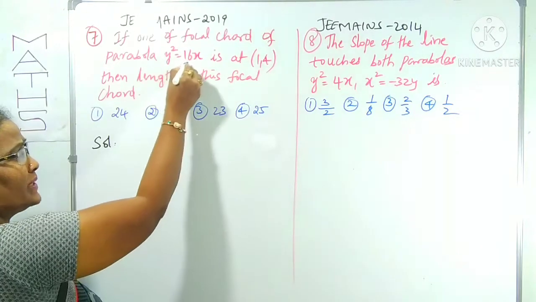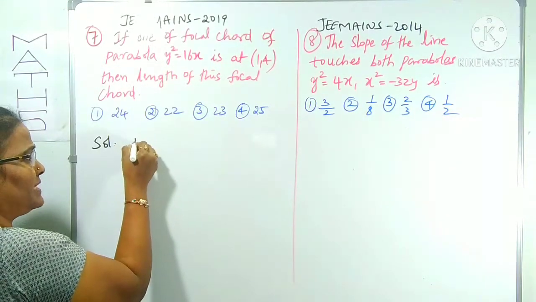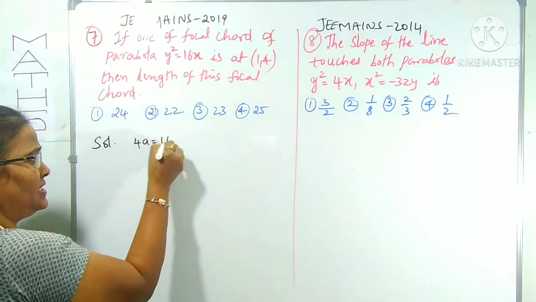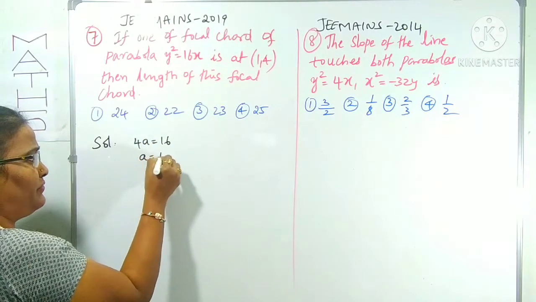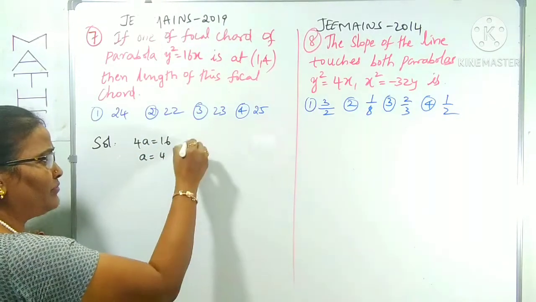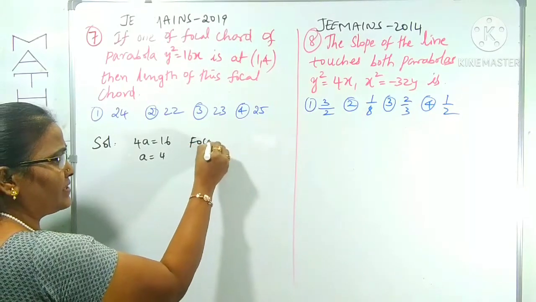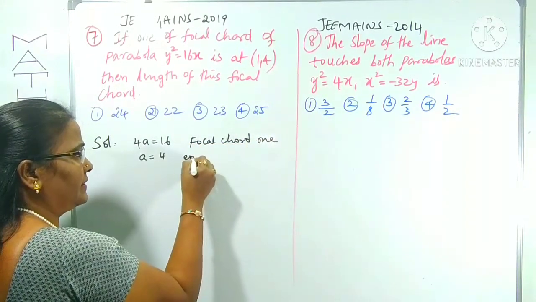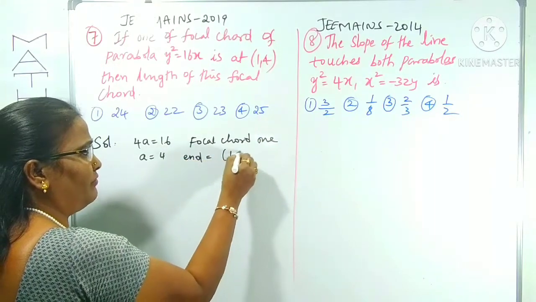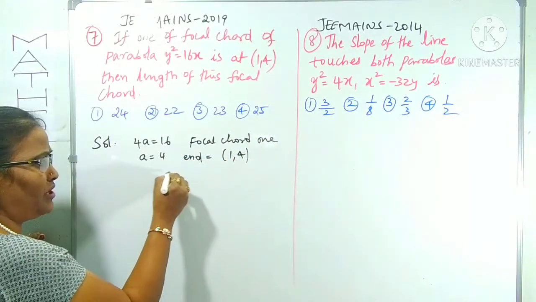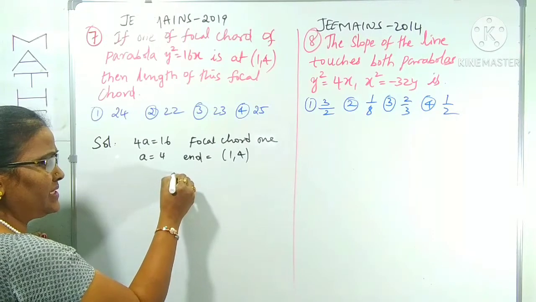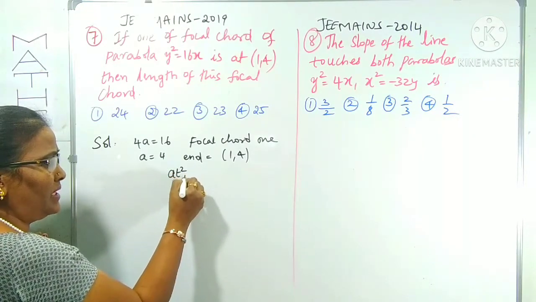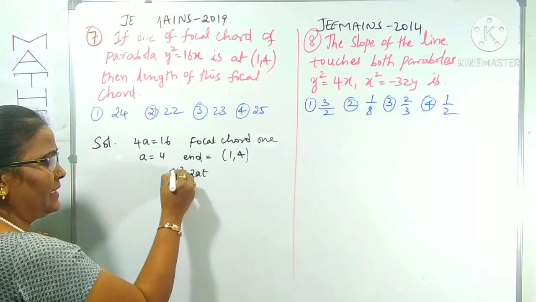What is the given parabola? Y square is equal to 16x means 4a is equal to 16, simply a is equal to 4. One end of the focal chord is given as 1, 4. What is our formula for one end of the focal chord? It is at square, 2at.